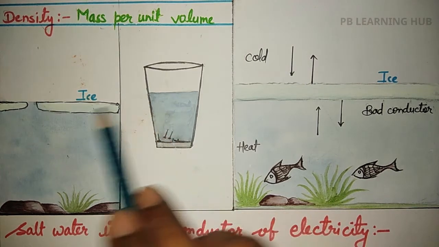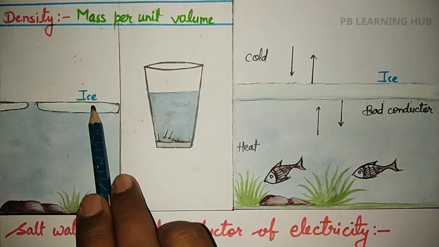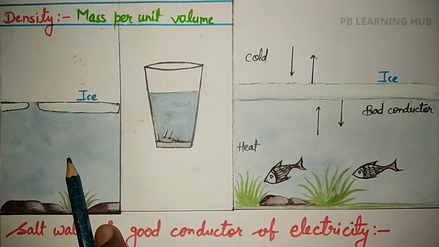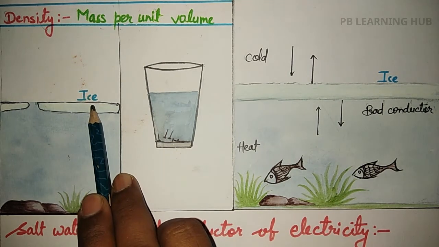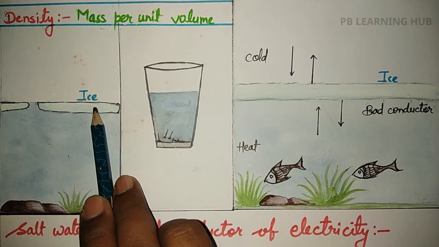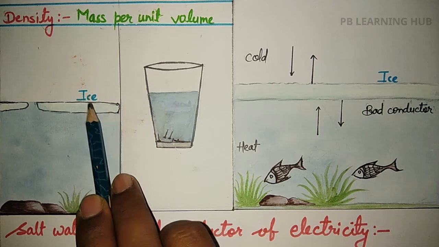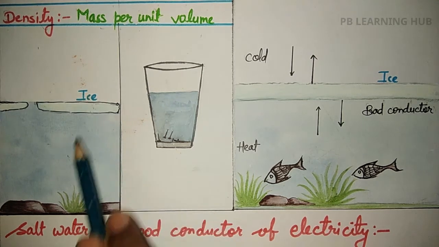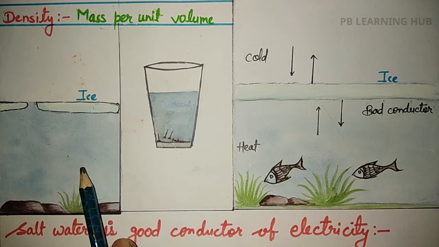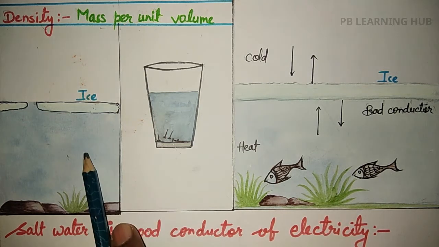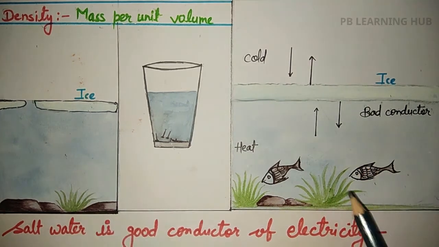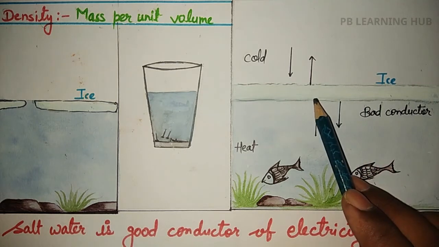But here in cold regions ice floats on water, even though ice is in the solid state. What is the reason why ice floats on water? Students, because the density of ice is less than water. That is why ice floats on water. Okay, now come to the next point.